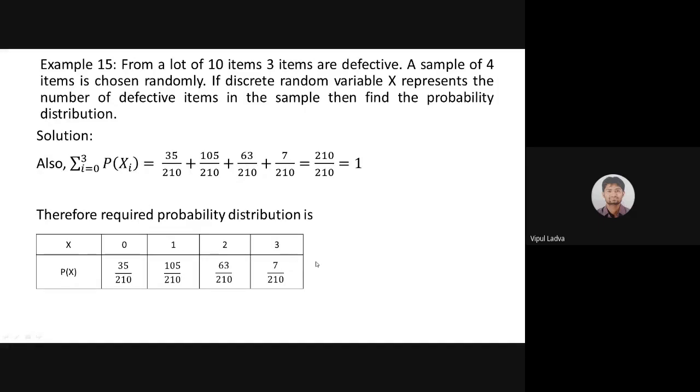By solving all those combinations, this will be the answer, known as the probability distribution for the random variable x, where x is the number of defective items in a lot of 4 when 10 items are there, 3 are defective, 7 are non-defective, and we choose 4 of them randomly. Are we good with this question?